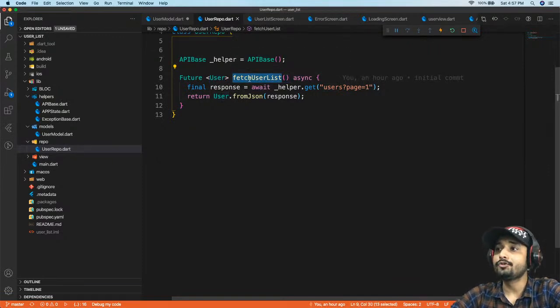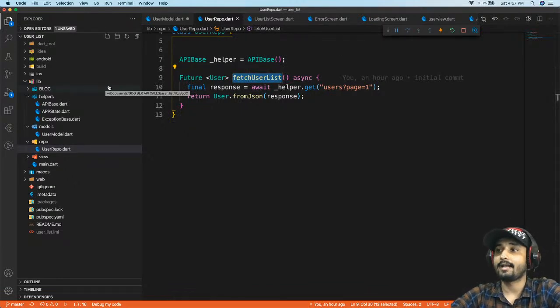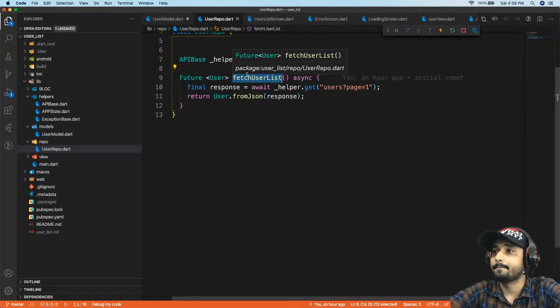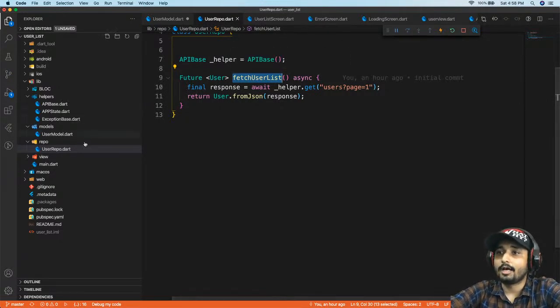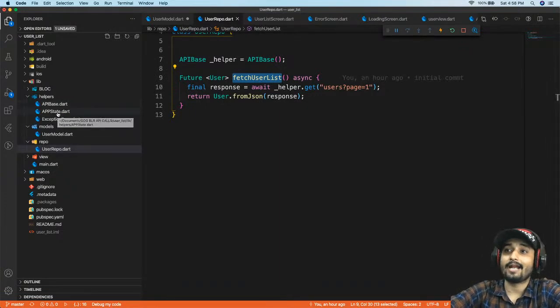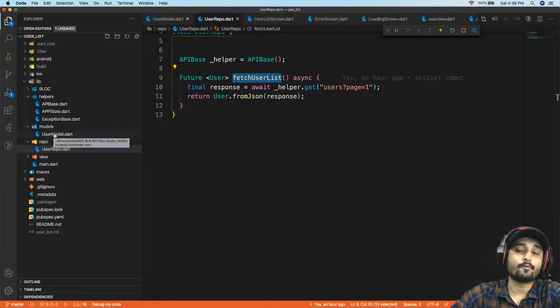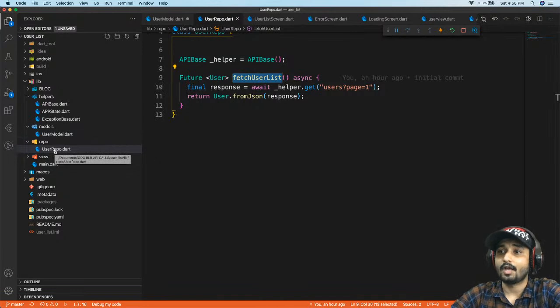Now I need to use this fetch user list inside my state management business logic, so that I will get to know whether I'm getting data, or an error, or a server error, or whether I'm making a call. So now we are done with our API base, we are done with our app state, we are done with the exception dart file, and we are even done with our user model and user repository. Now we are only remaining with our